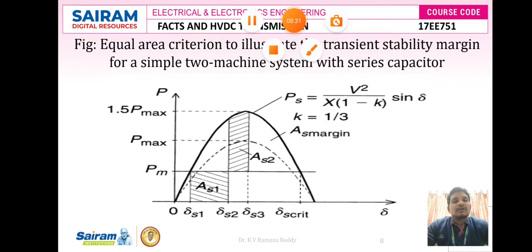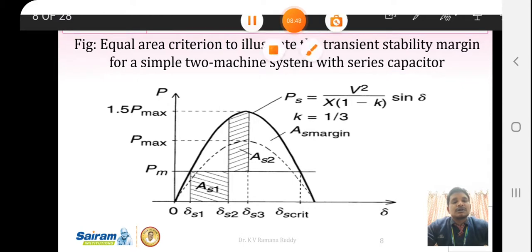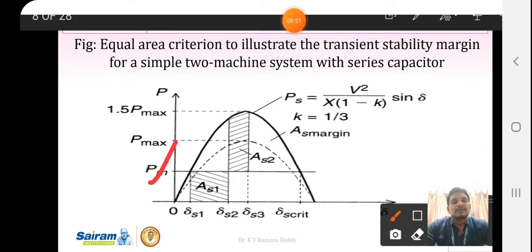So this is the unequal area criterion method to improve the transient stability margin for a simple two machine system with series capacitor. Prior to the line fault, the power in the line conductor is Pm, which is shown on the y-axis. At an angle delta 1, the transmission line is subjected to the line fault, that is delta S1. From the angle delta S1 to delta S2,